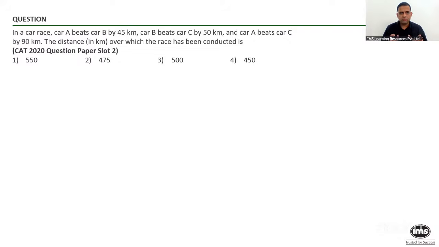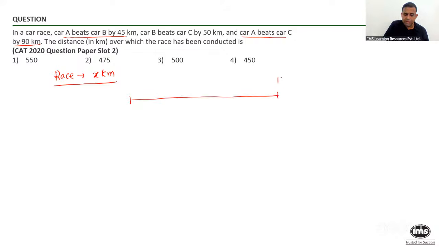Agree? So let us read the first line. It says, in a car race, car A beats B by 45 kilometer, car B beats C by 50 kilometer, and car A beats car C by 90 kilometer. Right now, what we can do is understand this particular case. Suppose I assume the race to be of X kilometer. Now, if I make a rough diagram and focus on this part, A beats B by 45 and A beats C by 90 kilometer. All of you give me yes or no on this.